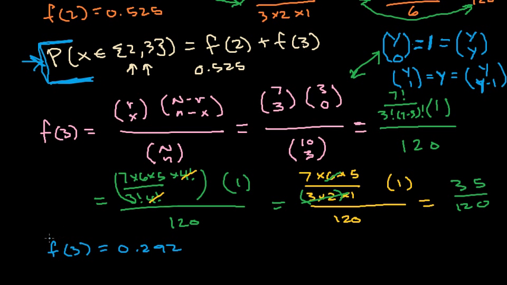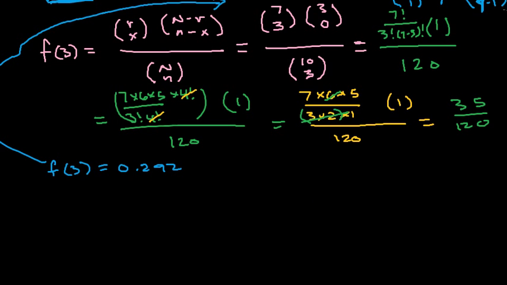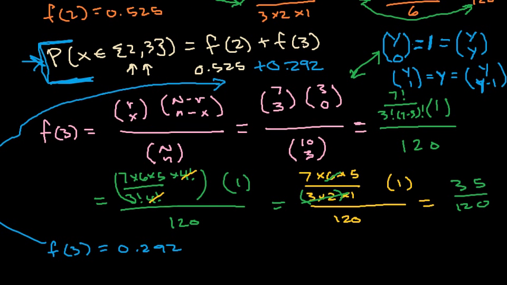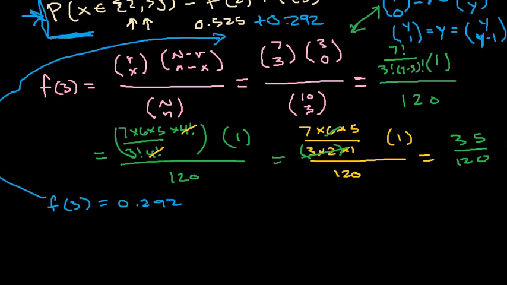So I can take this, put it up here, plus 0.292. So what does that equal then? Let's move down here. So we're going to have the probability that x is either 2 or 3 is equal to 0.525 plus 0.292.